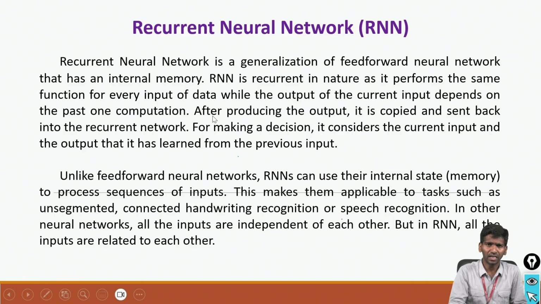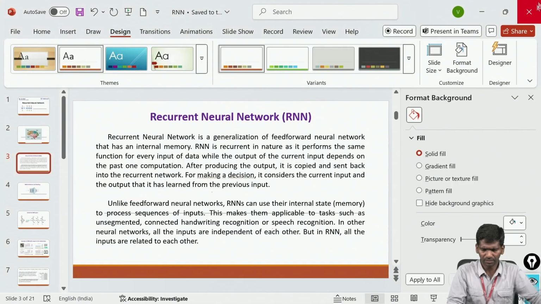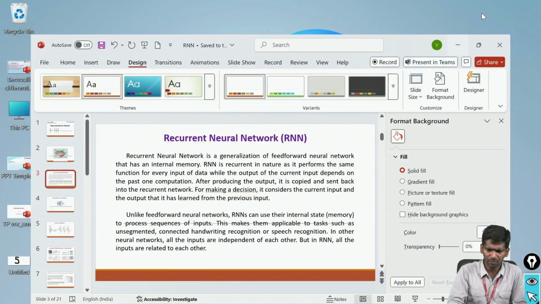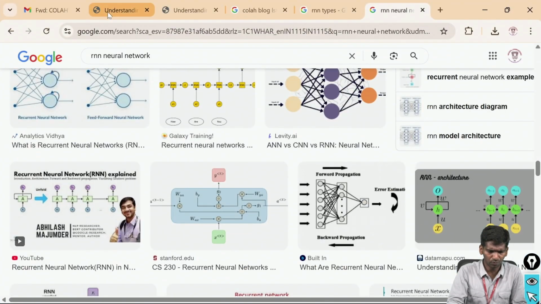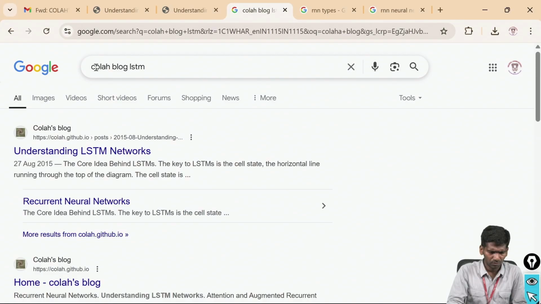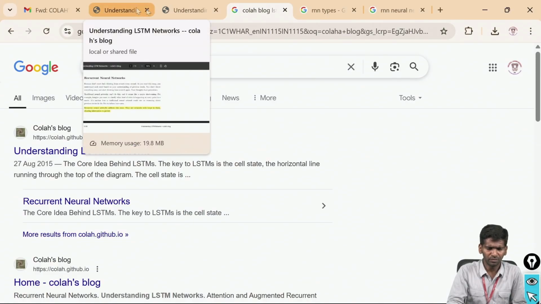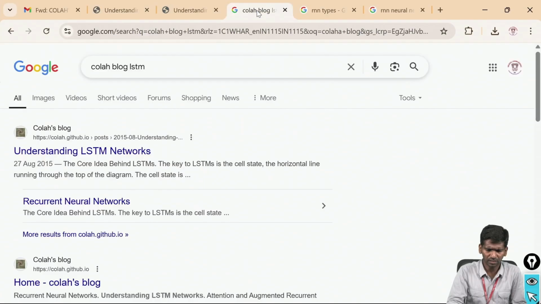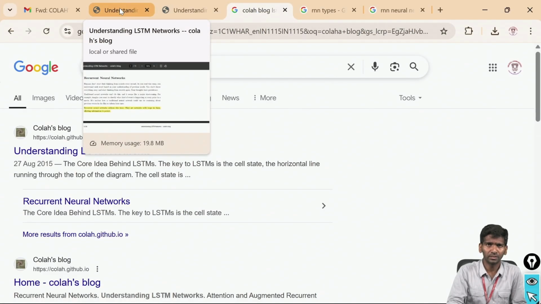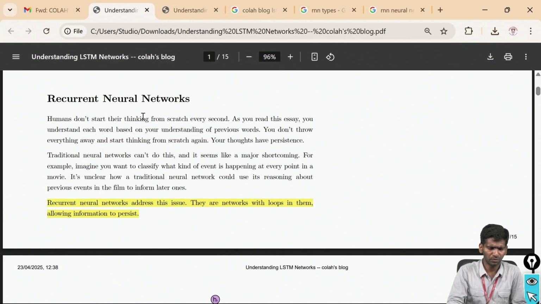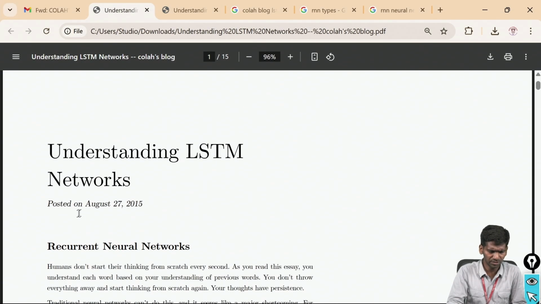To learn this, we have one beautiful and good blog, called Colah's blog. Let me open that blog and share insights from it. All this got its existence from that blog only. If you go to Google and type Colah blog LSTM, then you will get this blog. You can open this one. The RNN concept, how it came into existence and how it got extended, is all described in that blog. It was published in 2015. So let us see this blog.